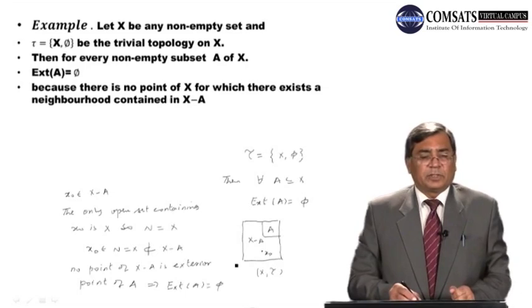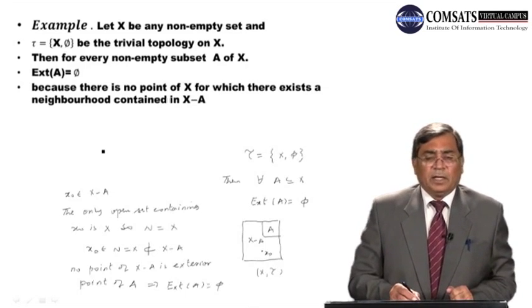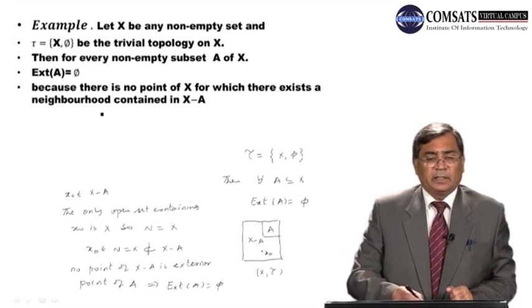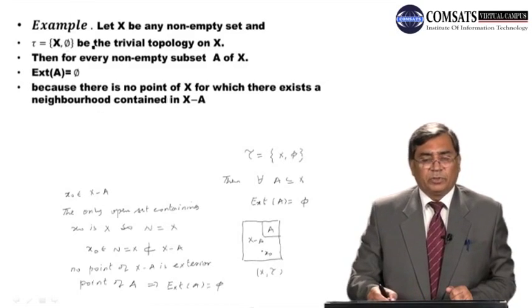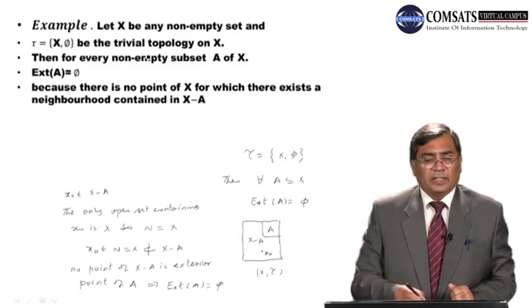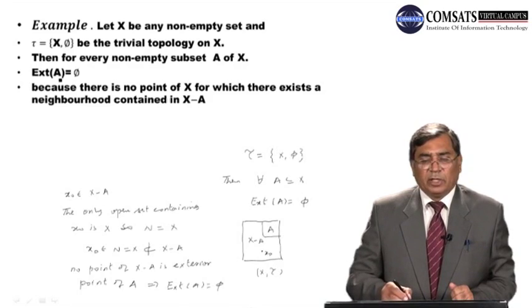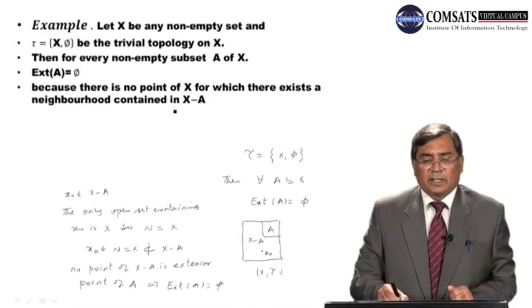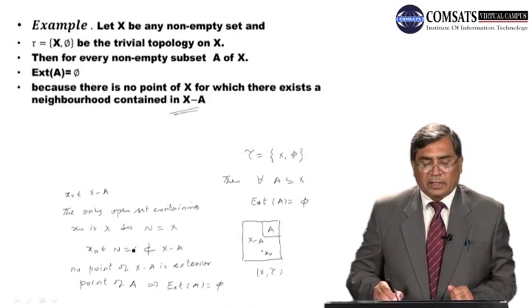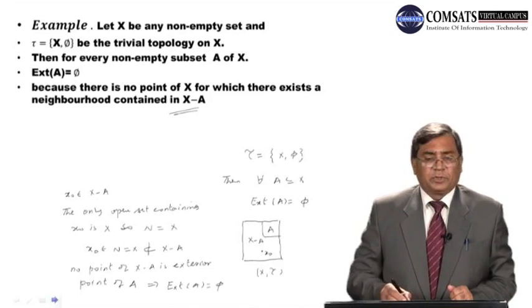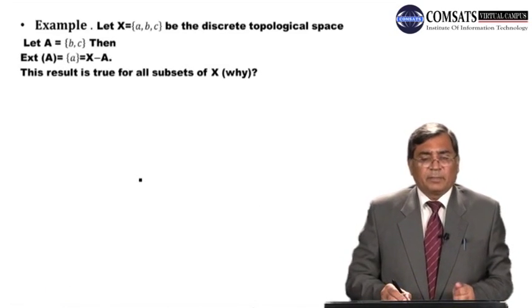So let's go back to the statement of the example. Let x be any non-empty set and tau the indiscrete topology x and phi, the trivial topology on x. Then for every non-empty subset A of x, the exterior of A is equal to phi, because there is no point of x for which there exists a neighborhood contained in x minus A. We cannot find any such neighborhood lying inside x minus A. OK dear students, let's go to some other example.